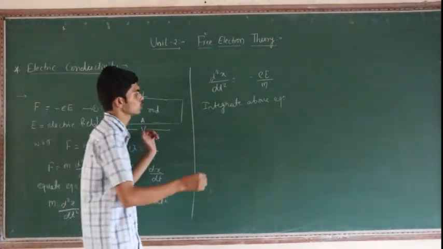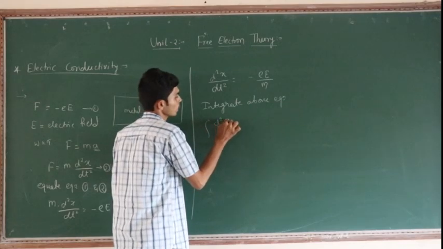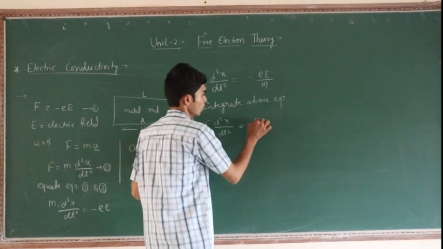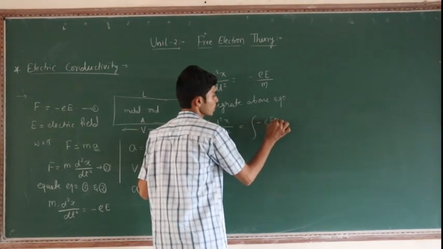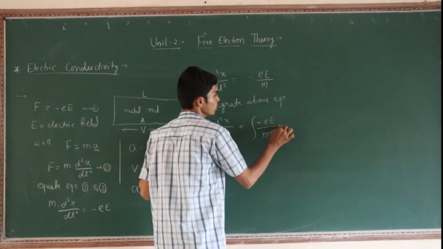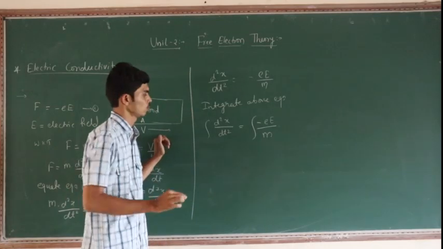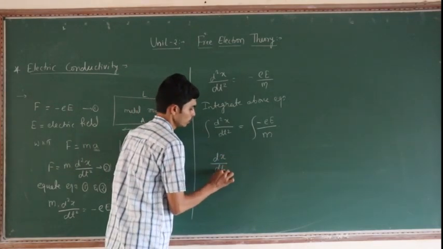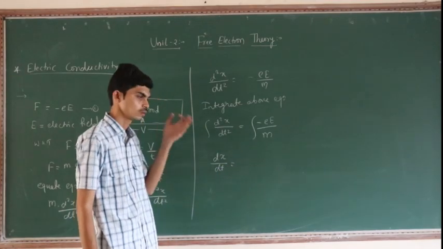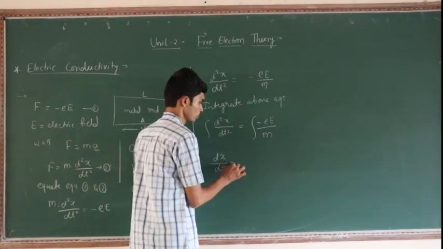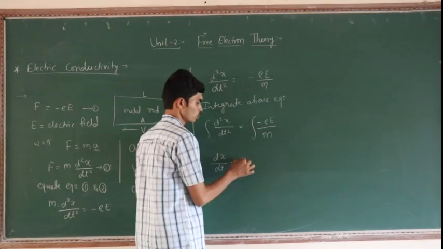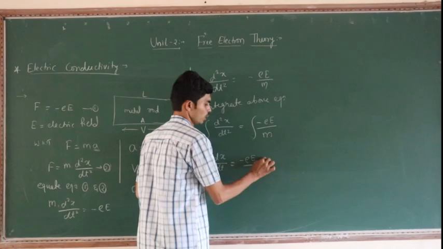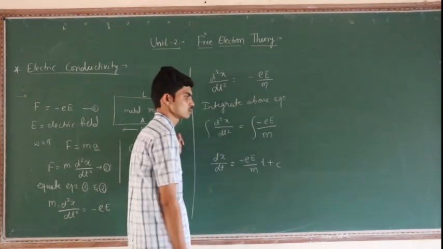So d square x divided by dt square is equal to integration of minus eE divided by m. So integrating we get dx by dt is equal to integration of this term, what will be? Minus eE divided by m into t plus c.